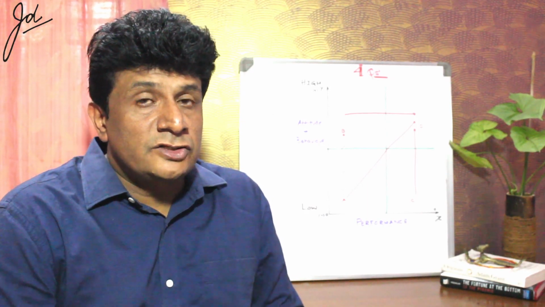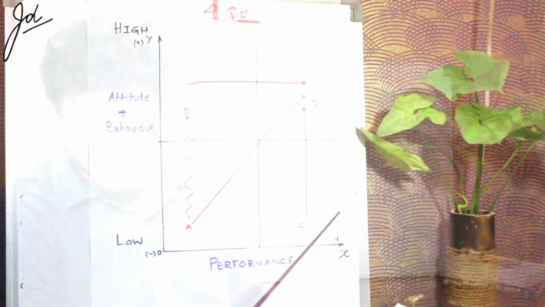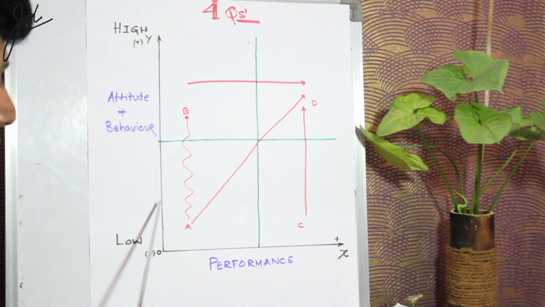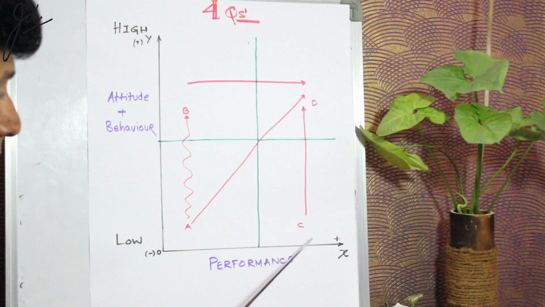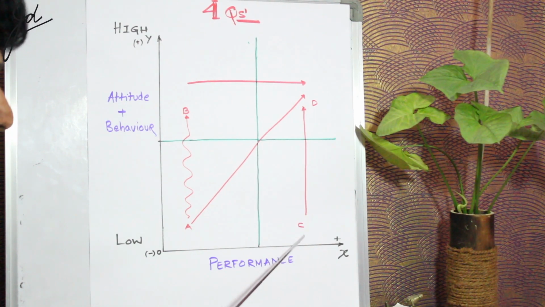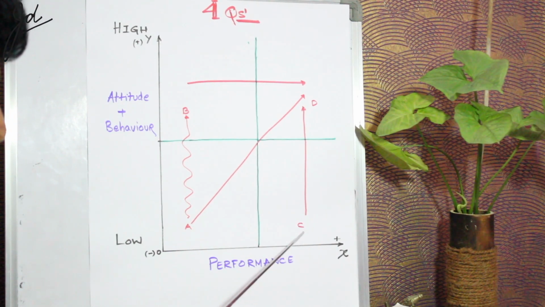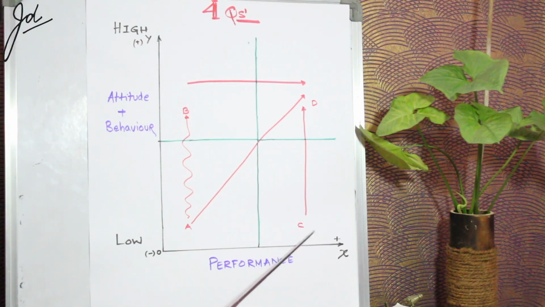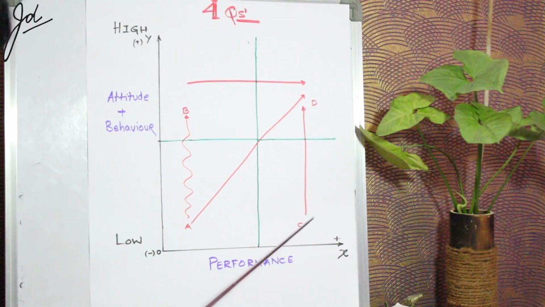Let's go to quadrant C. C, the caution quadrant. They are very, very high on performance, low on attitude and behavior. These people do not have any respect for systems, procedures, or discipline in the organization. They are the people who come late, who are late for meetings, who are late in submitting reports, but most organizations tend to overlook that aspect of the individual because they are high on performance.